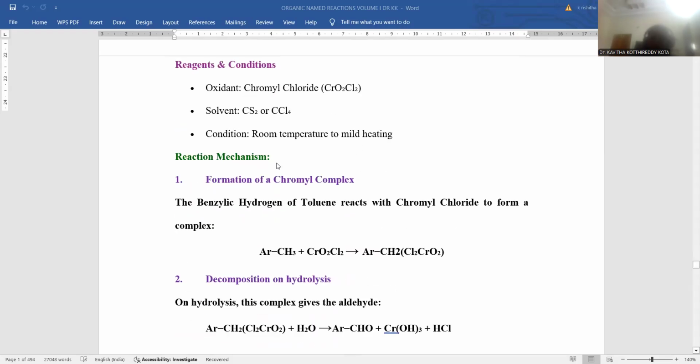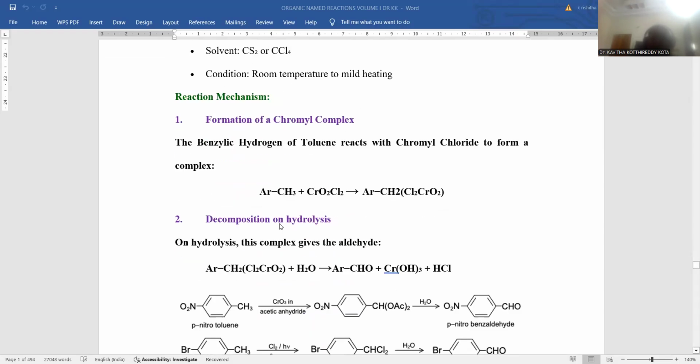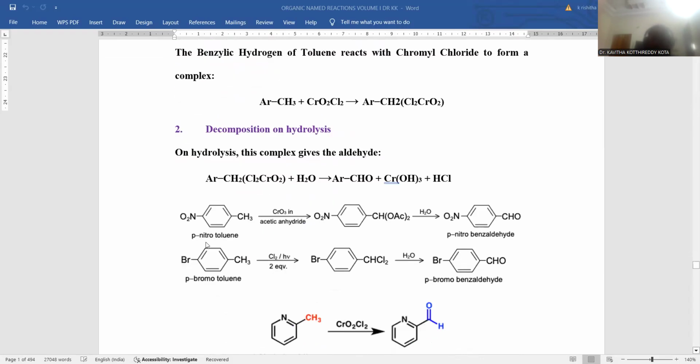If you want to understand the mechanism, first of all, the benzylic hydrogen from the toluene methyl group will be shifted towards the chromyl chloride in the first step. Decomposition followed by hydrolysis takes place, and the aldehyde, benzaldehyde, will be the final product, leaving chromium as a byproduct. If you are taking para-nitrotoluene as a starting material under these Etard oxidizing agent conditions, the nitro